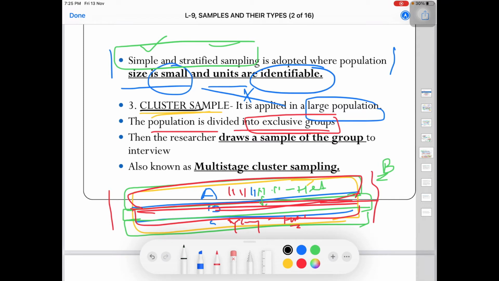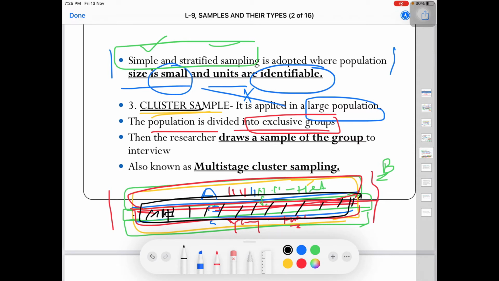So each and every element on this street has to be under my research. I have to collect data from everyone. I can't make any choice here, whether that population comprises only young people, or maybe there is a mixture of young, old, children, women, men, and married or single. Then I have to go and collect data from each of them.